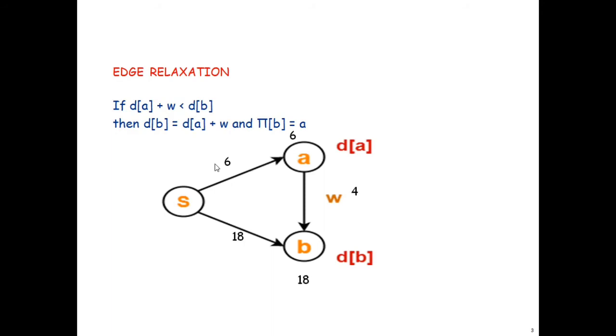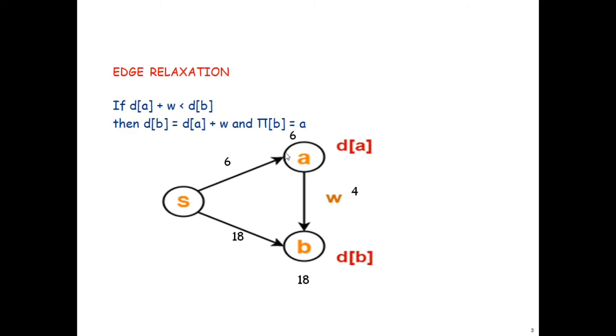S to A, the distance was 6, so D of A has value 6. And S to B, the direct connection path had the edge weight 18, so D of B is 18. But in the next iteration, you find one more path from S to B through A. So D of A is 6 and D of B is 18. The condition checks D of A plus W, where W is the weight between A and B.